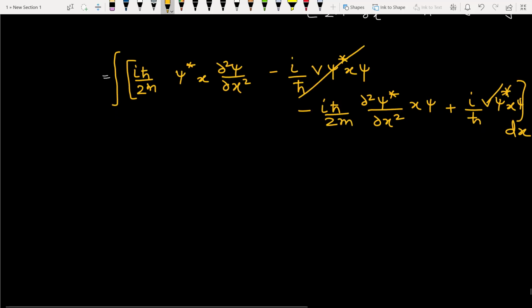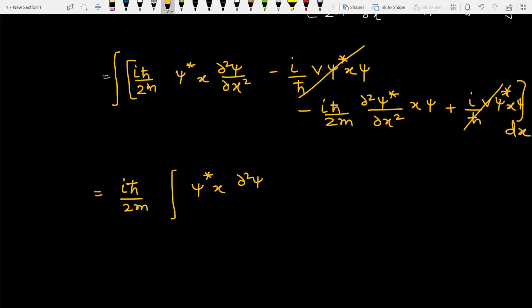So this term cancels, and we get i h-cut divided by 2m [psi star x ∂²psi/∂x² minus ∂²psi star/∂x² x psi] dx.